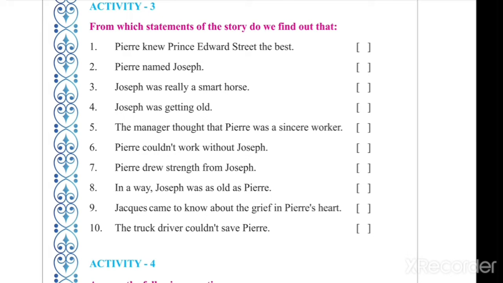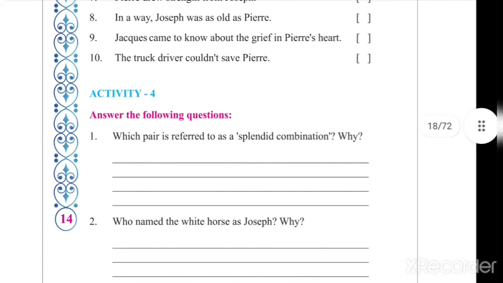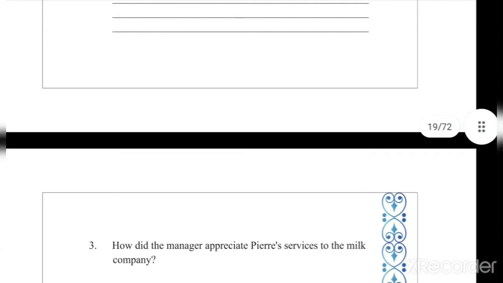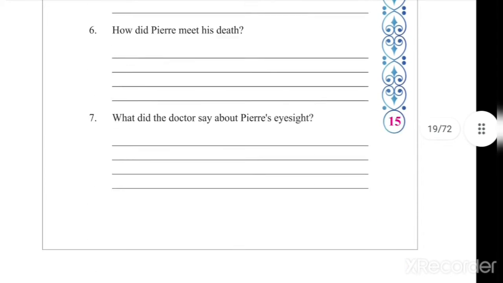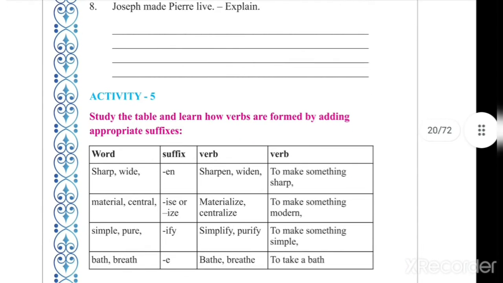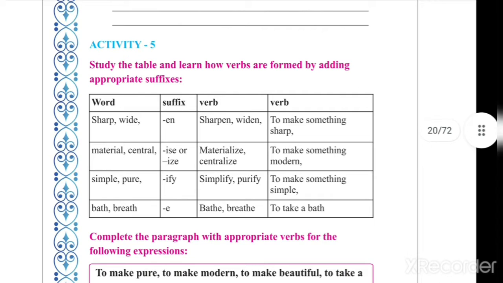This is for your reading purpose only. No need to write the answers here. Then activity 4 question answers are there, which we have discussed some of them, and I have uploaded the notes last week only. So I hope you have started writing the notes. Now let's start with activity 5.